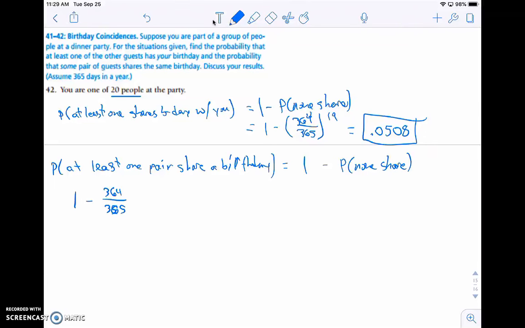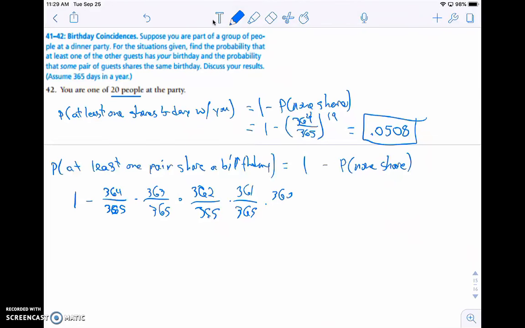Looking at the first person, their birthday is 364 out of 365. Then that day is taken, so we bump it down to 363 out of 365. And then that takes another day. Say this takes January 1st and January 2nd, if two people have those birthdays. So no one else can have those birthdays, and we're down to 362 out of 365 for the third person. The fourth person's birthday, 361 out of 365.